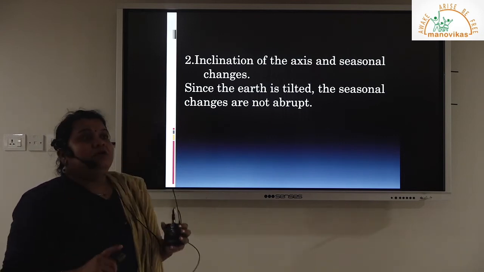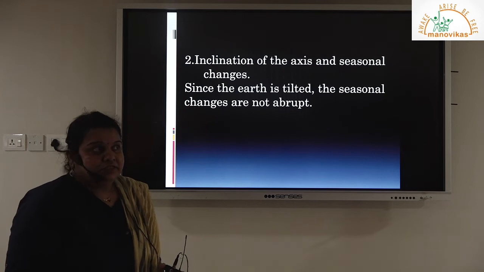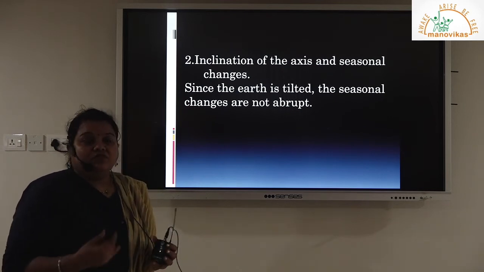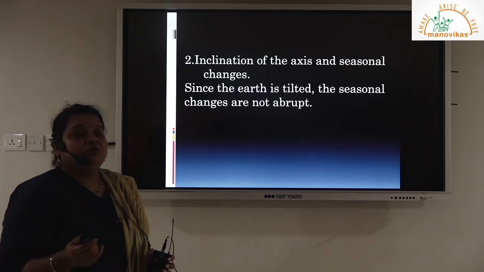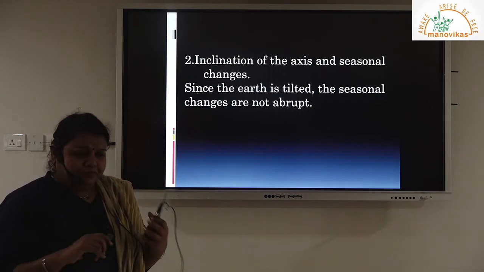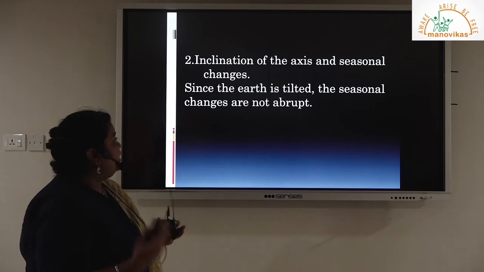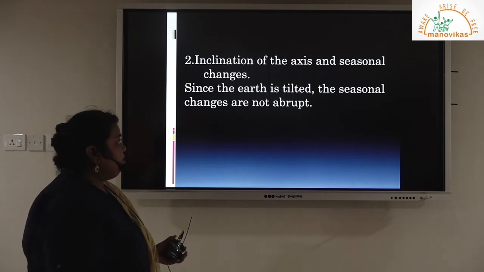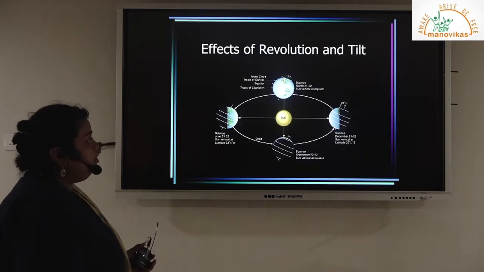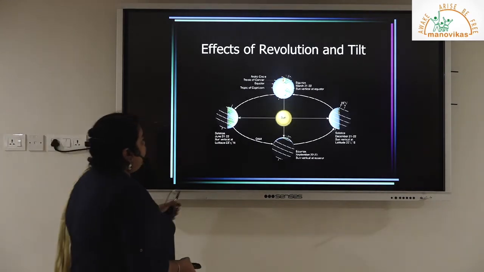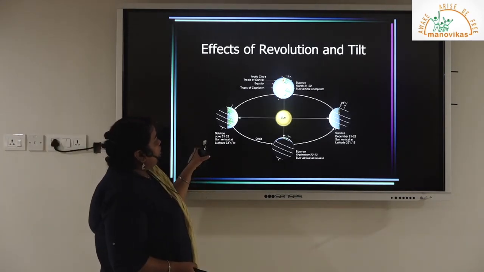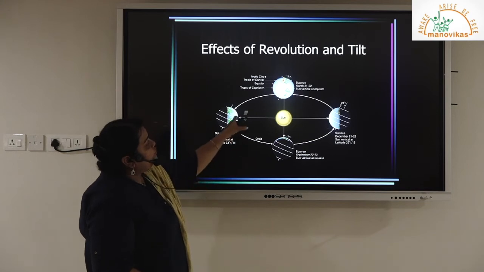It says that there is a change in seasonal variation. So we have approximately four seasons: summer, winter, monsoon season, and autumn. All these seasons are not an abrupt change. There will be a gradual change, and this can be understood with the help of this slide. We have the location of Earth at four different positions.